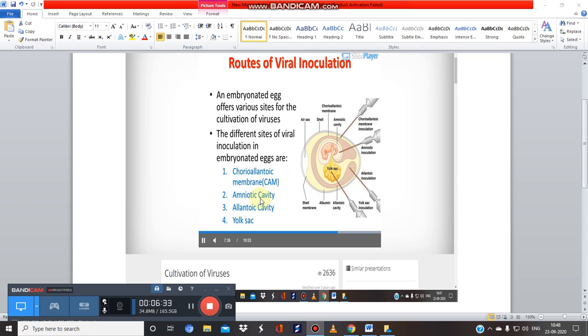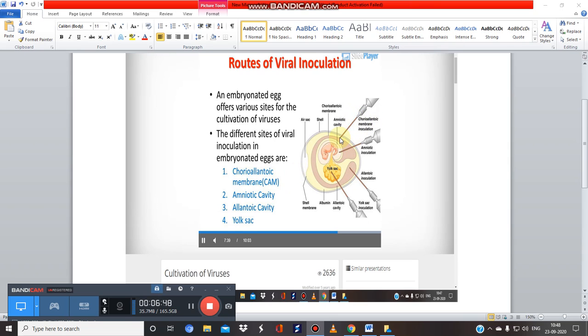Third is the allantoic cavity. I think you have heard about amniotic fluid also. So this is the inoculation of the virus into the cavity. And the most important is the CAM, that is the chorioallantoic membrane, over here.